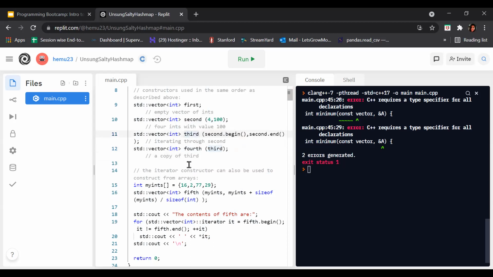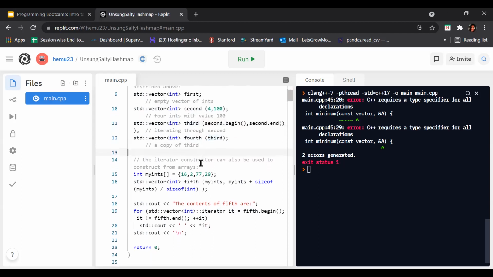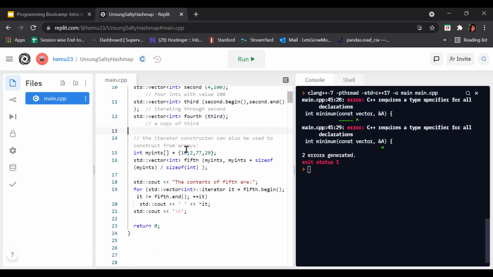Now let's move further. The iterator constructor can also be used to construct from arrays. Now we are creating an array, int my ints, with 16, 2, 77, 29.